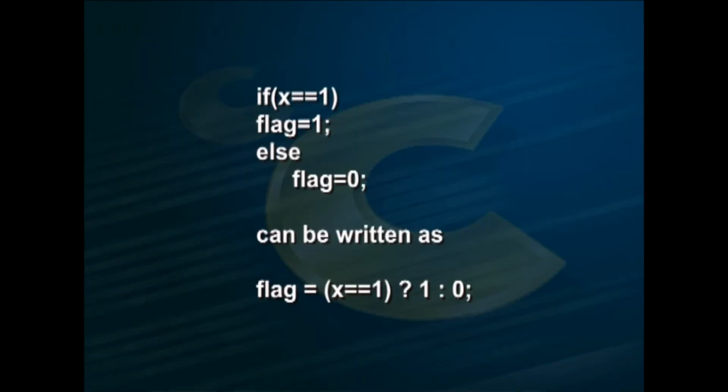For example, the segment if x equal to 1, flag equal to 1, else flag equal to 0 can be written as flag = (x == 1) ? 1 : 0.